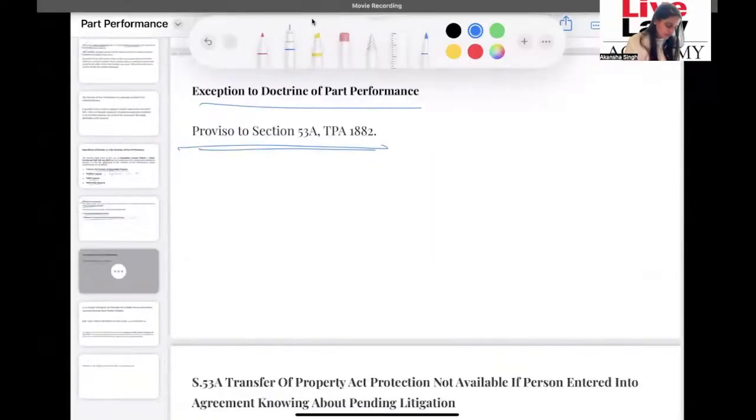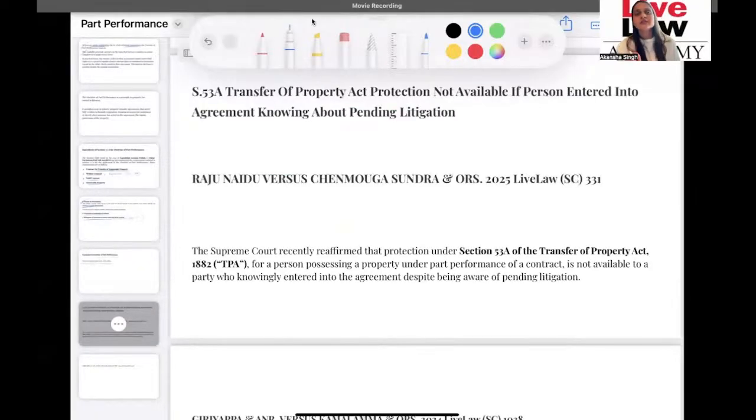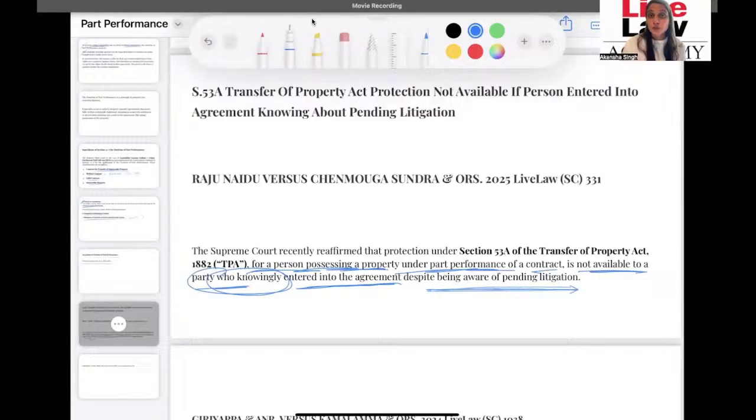I've already told you there is one exception which falls in the section 53A proviso. Now, very recently, the court in this particular case has affirmed that the protection will be granted to a person possessing a property under the part performance of a contract and is not available to a party who knowingly entered into an agreement despite being aware of pending litigation. So, here basically we are talking about the proviso.